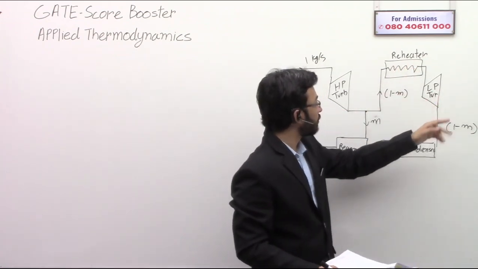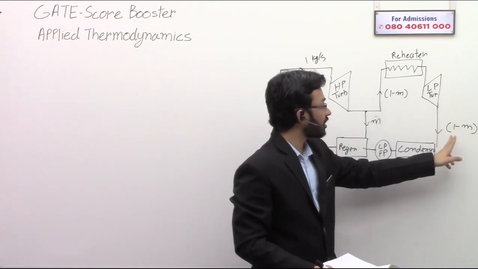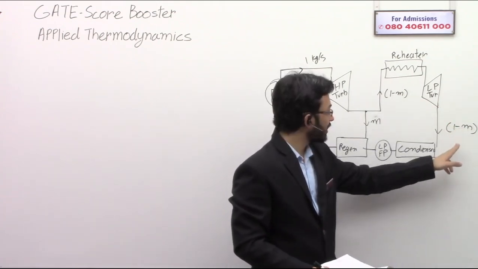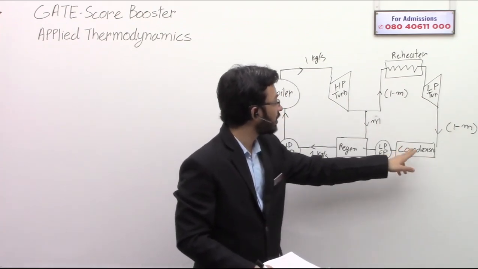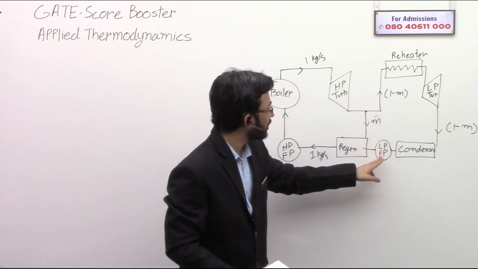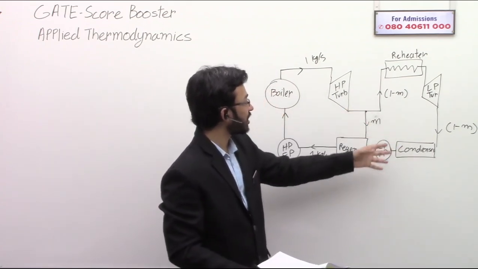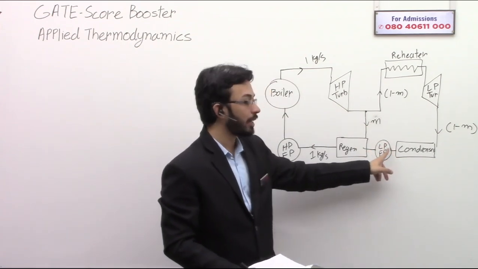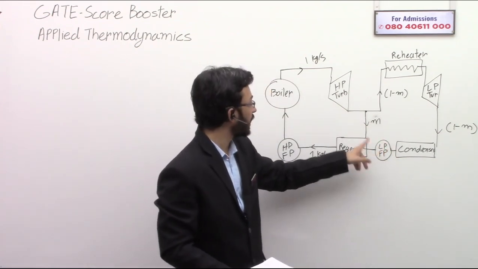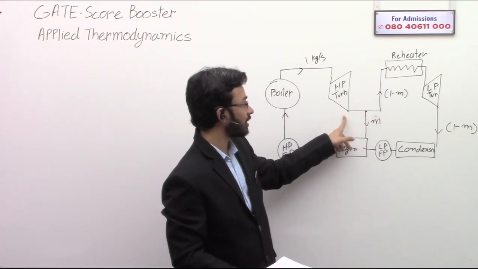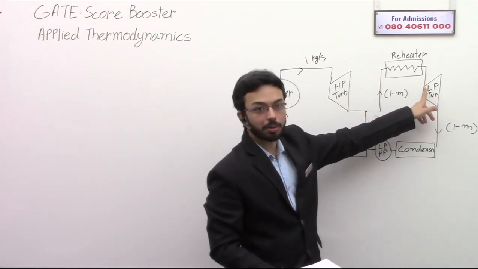Then there is a low pressure turbine. From the low pressure turbine, 1 minus m kg is coming into the condenser. Then from the condenser it is going to the low pressure feed pump. The low pressure feed pump will raise the pressure of the fluid to this intermediate pressure, that is the pressure at the outlet of the high pressure turbine and at the inlet of the low pressure turbine.